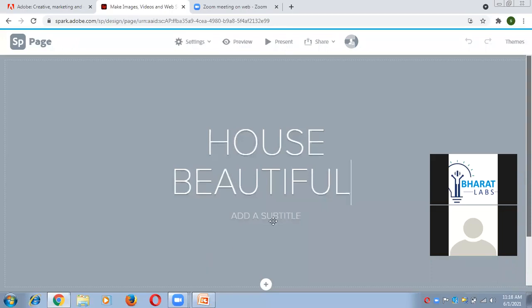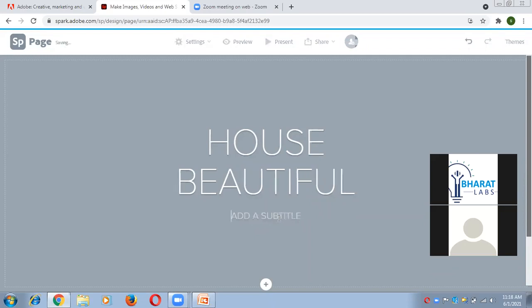So now next, you can add a subtitle also. So just click on add a subtitle, and now you can type, do you know what flower you will use at your next event?